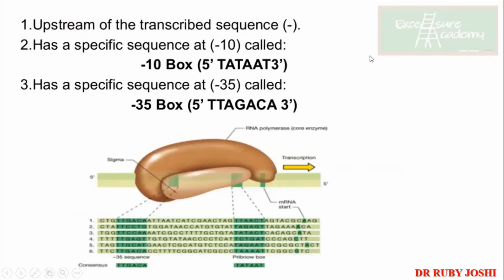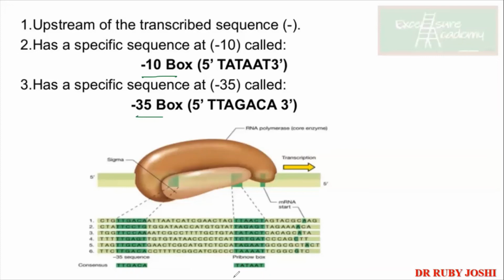Before that, we need to talk about the promoter region. So these are called Tata box. You need to remember that in the case of the prokaryotes, the transcription promoter is also known as Tata box. Now you can see that the numbers given are -10 and -35. So these are in the upstream region of the promoter, where it is going to bind.